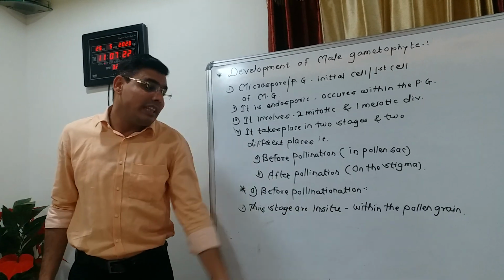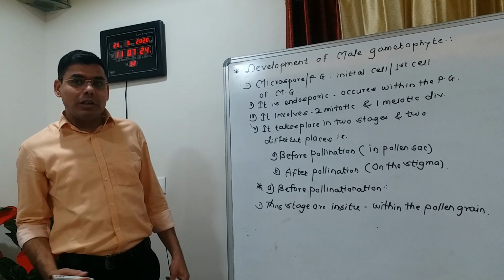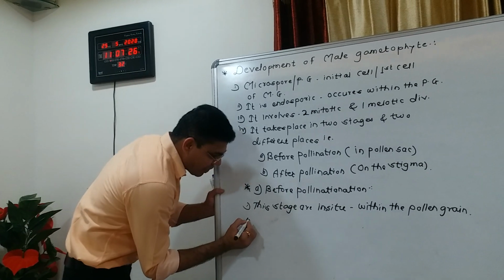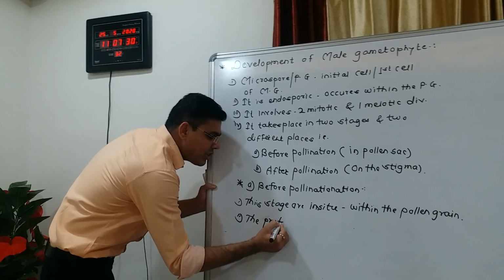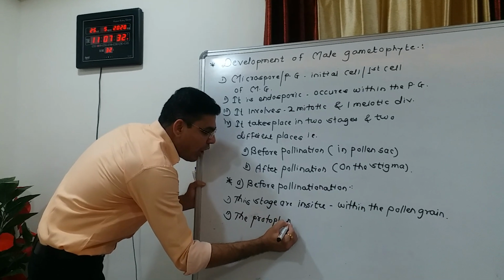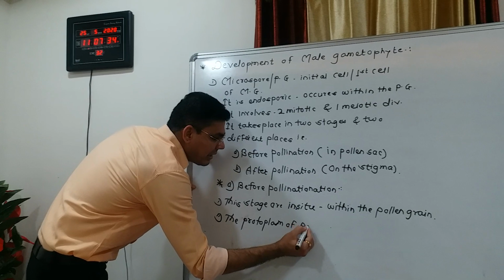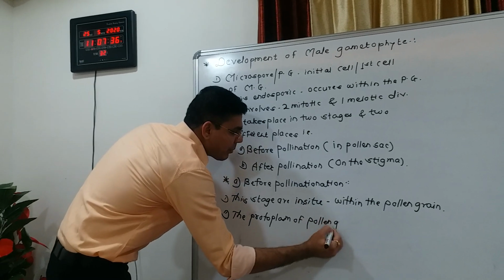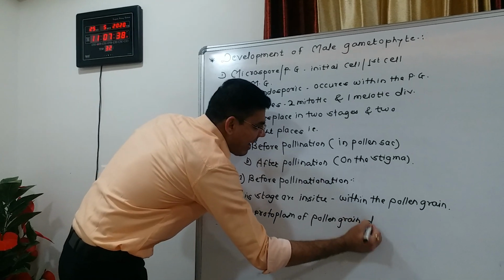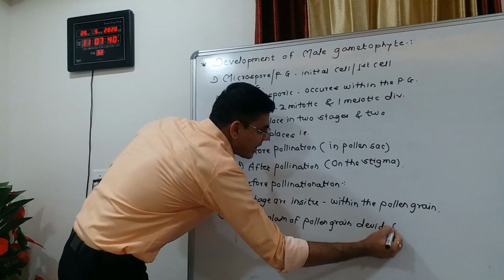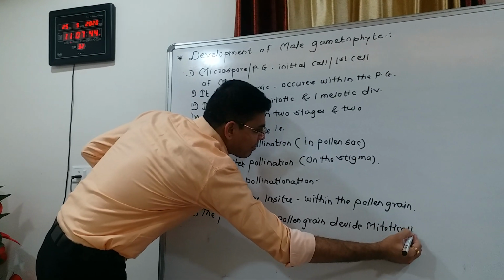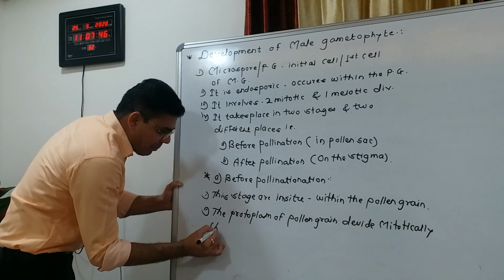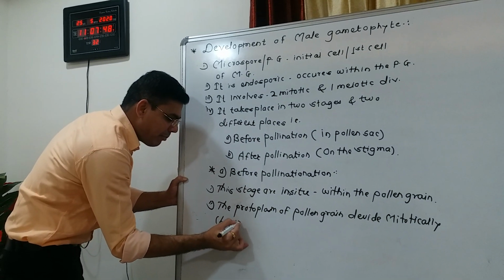So this stage takes place within the pollen grain. In this stage, the protoplasm of the pollen grain divides mitotically, means by mitosis.